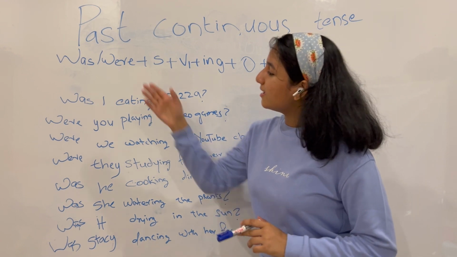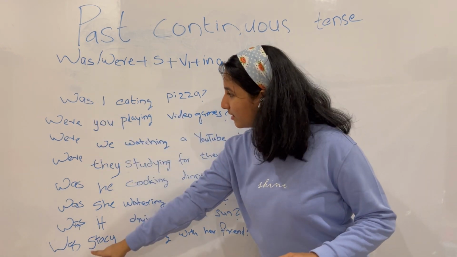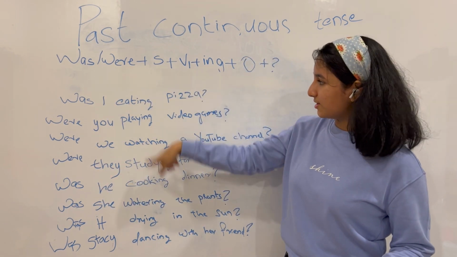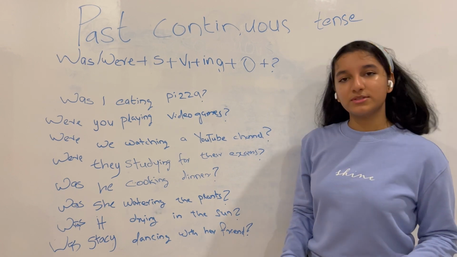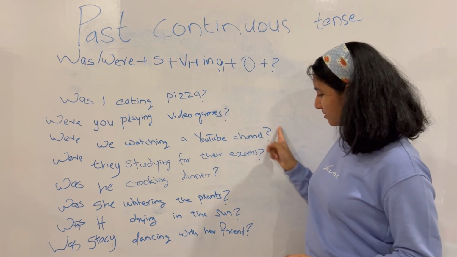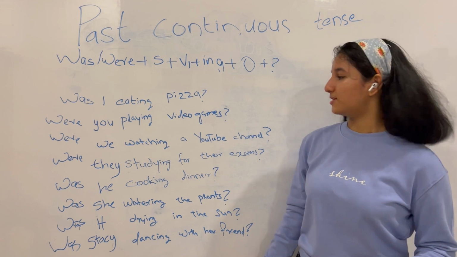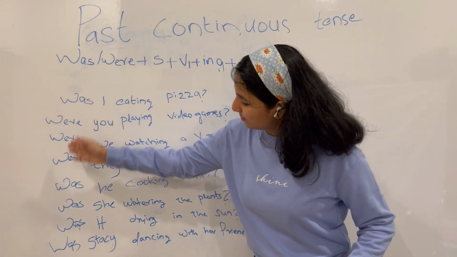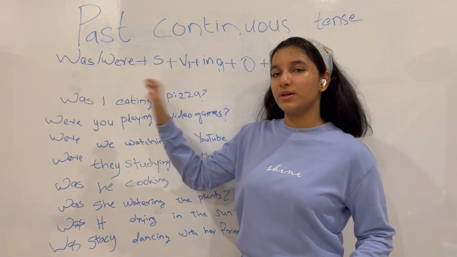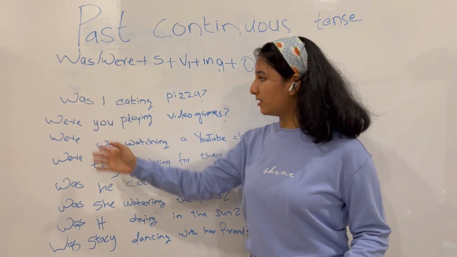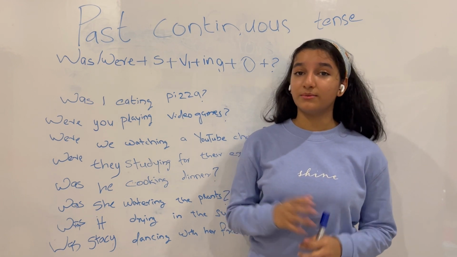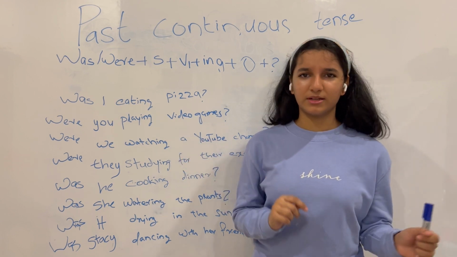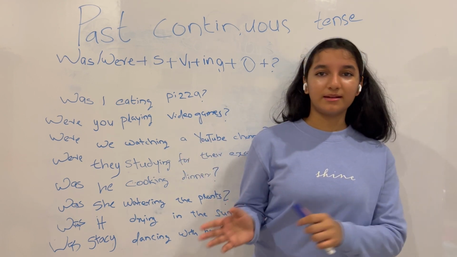And we can see in the examples there is was or were here, there is a subject here, there is a verb plus ing, and there's an object. And of course, the most important part, there is a question mark at the end of all the sentences so that it is a question. So you can see here, we're using appropriately which ones we have to use, was or were. So as you can see, according to whether or not the subject is plural or singular, we change the wording to was or were. So just keep that in mind.